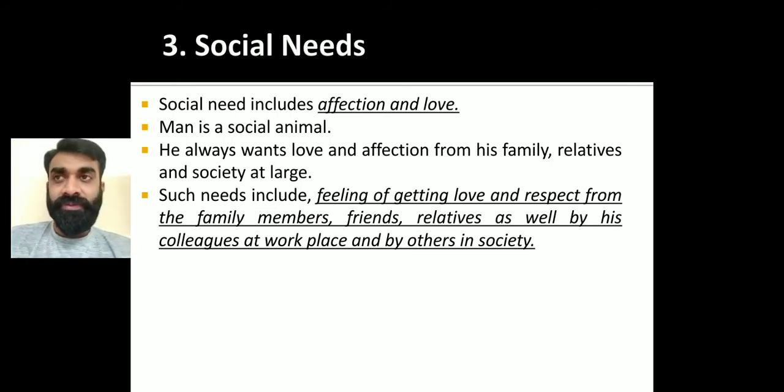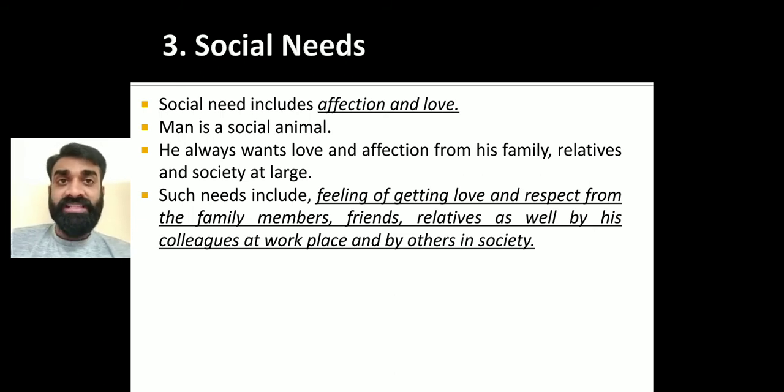So first we saw the basic needs, then the safety needs, and then the social needs, right? These three needs are the basic or primary, or we can say the lower needs, which each and every individual will try to fulfill. We can say these are the physical needs.